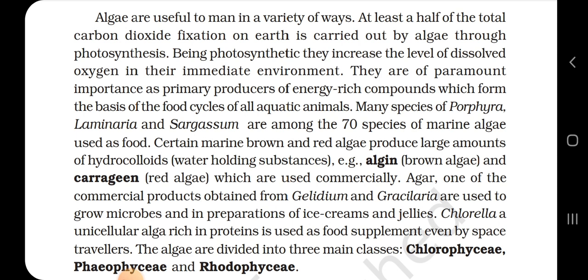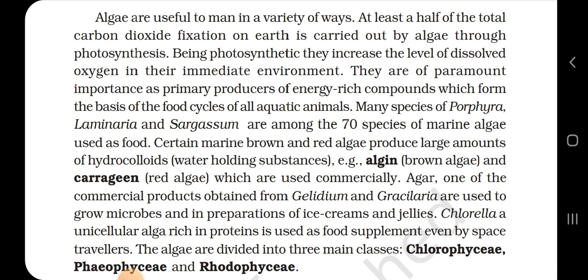Algae are useful to man in a variety of ways. At least half of the total carbon dioxide fixation on earth is carried out by algae through photosynthesis. Being photosynthetic, they increase the level of dissolved oxygen in their immediate environment. They are of paramount importance as primary producers of energy-rich compounds which form the basis of the food cycles of all aquatic animals.